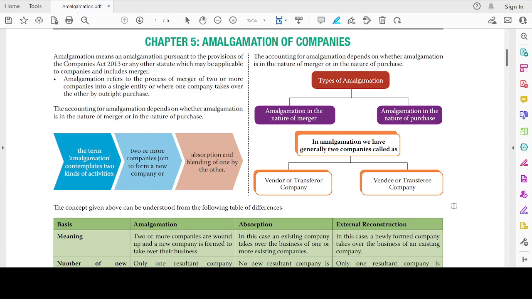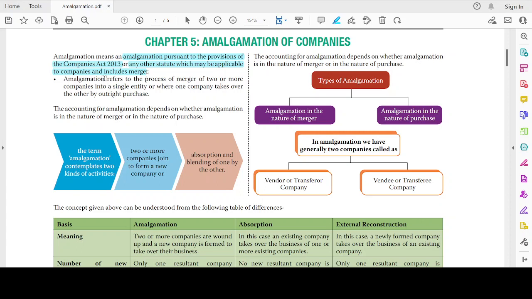Let's read it here. Amalgamation means an amalgamation pursuant to the provisions of the Companies Act 2013 or any other statute which may be applicable to the companies, and includes a merger. In general business parlance, amalgamation is known as corporate marriages, or strategic alliances, or business partnering. These are the other terms used in general business to refer to amalgamation.